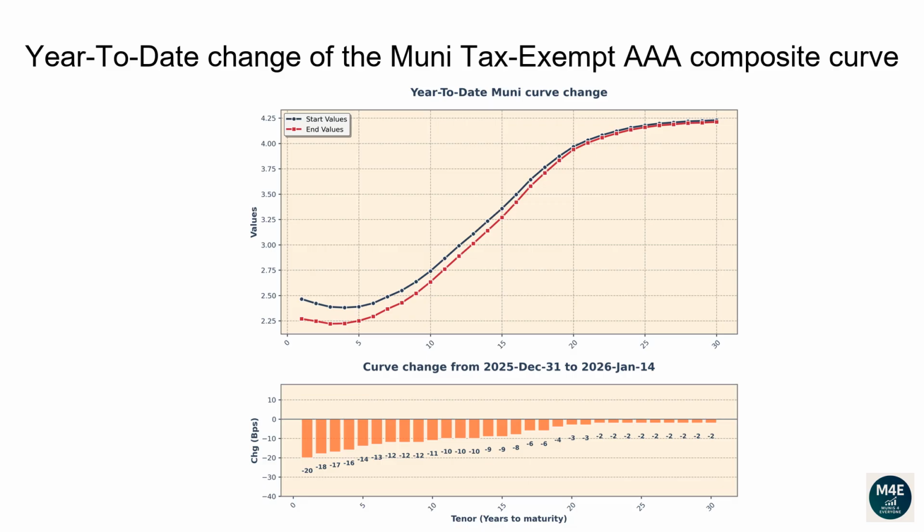The 1-year tenor changed -20 basis points. The 2-year tenor changed -18 basis points. The 5-year tenor changed -14 basis points. The 10-year tenor changed -11 basis points. The 20-year tenor changed -3 basis points. The 30-year tenor changed -2 basis points.